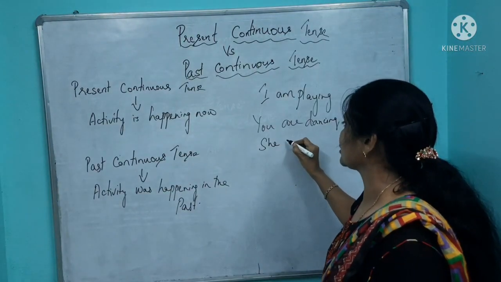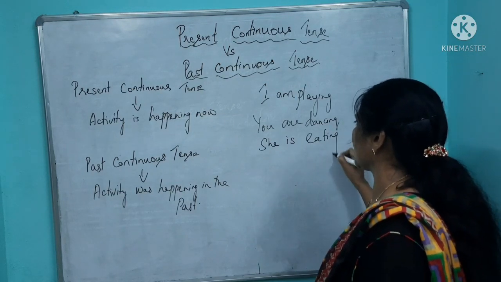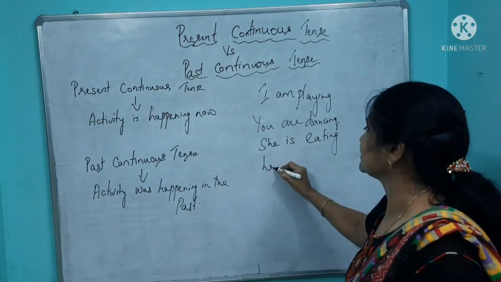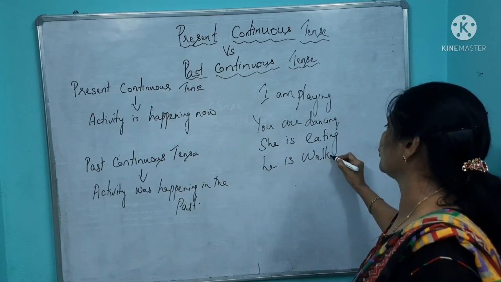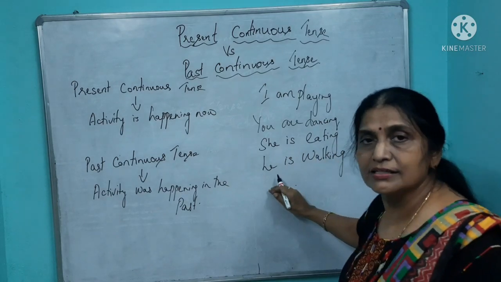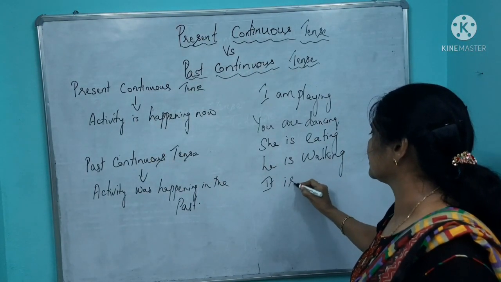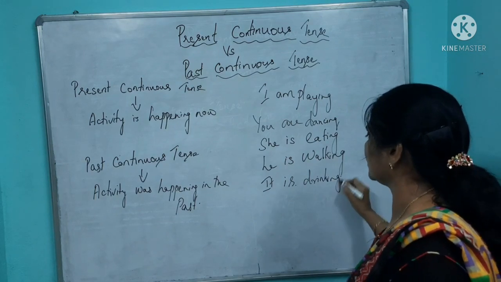Okay? When you write, see, she is eating. She likes mangoes very much. So, she is eating a mango now. And he is walking. So, usually he goes for a walk. And now he is walking. What is it doing? It is drinking. Maybe your cat. It is drinking milk.